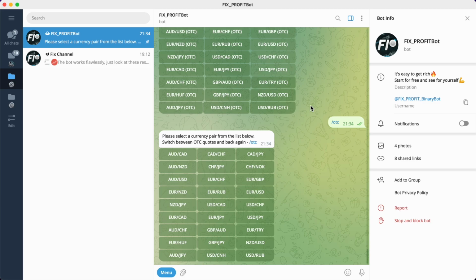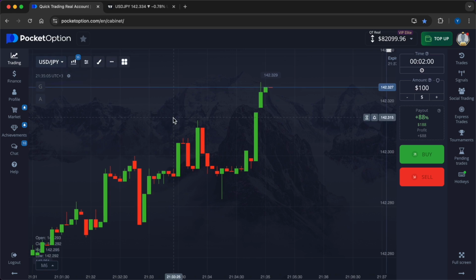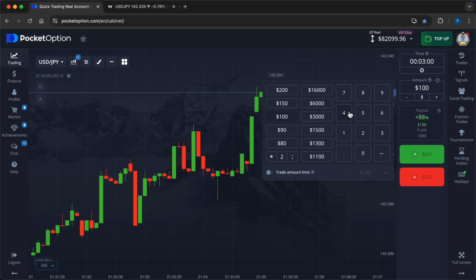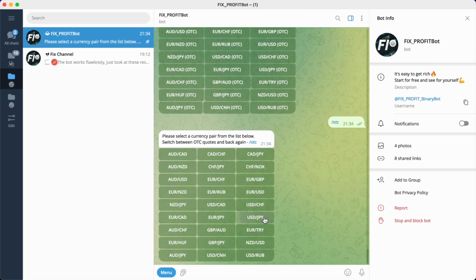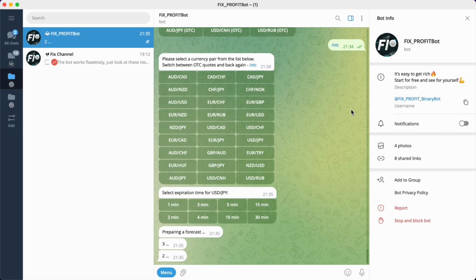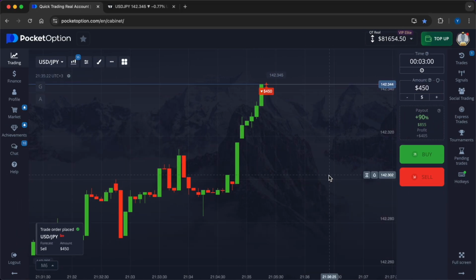And now I will show you the accuracy of my predictions with live examples. I will enter the first trade on a currency pair with a good payout, the American dollar and the Japanese yen. Time frame 3 minutes. The amount of the first investment $450. I promptly issue a forecast. For this you just need to click on the 2 keys corresponding to the given parameters in my menu in Telegram. My prediction in this situation is lower.